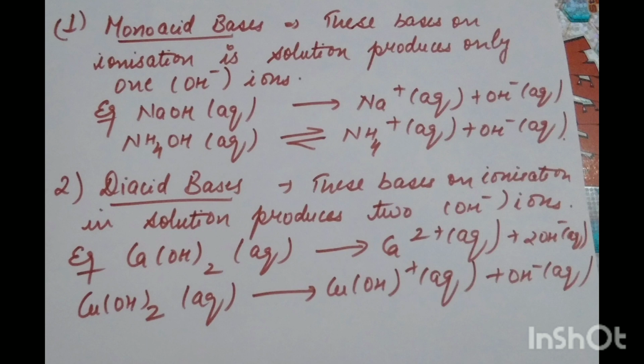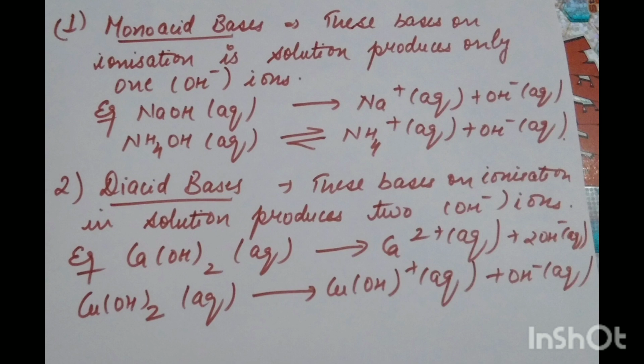First are monoacid bases. Monoacid bases are those bases which on ionization produce only one OH negative ion. It means when we ionize them, on their breakdown they will give only one hydroxyl ion. For example NaOH, NH4OH. NaOH is sodium hydroxide and NH4OH is ammonium hydroxide.